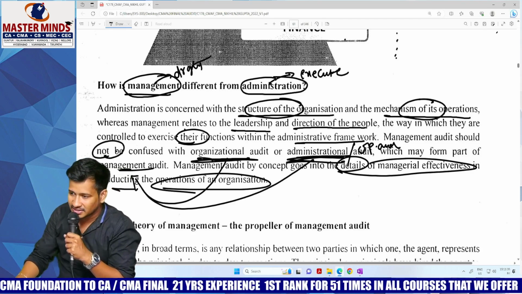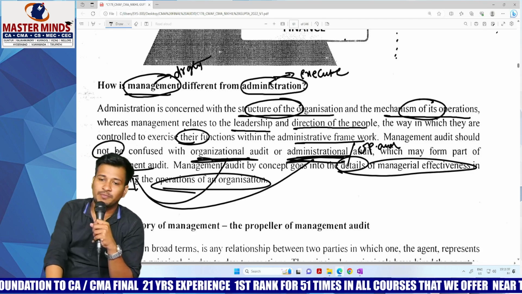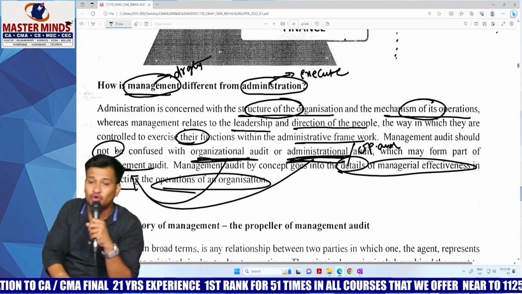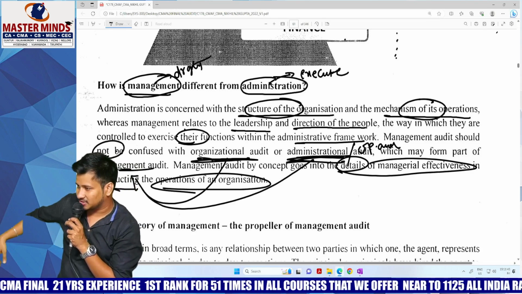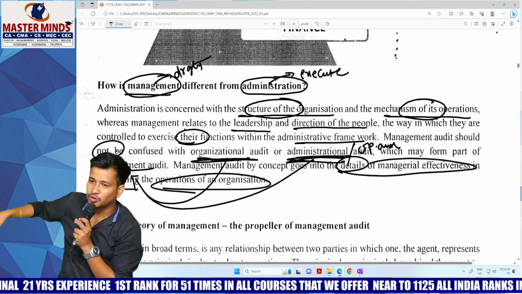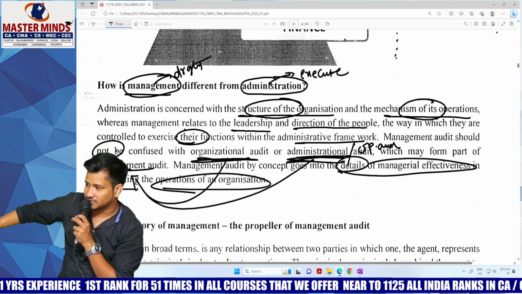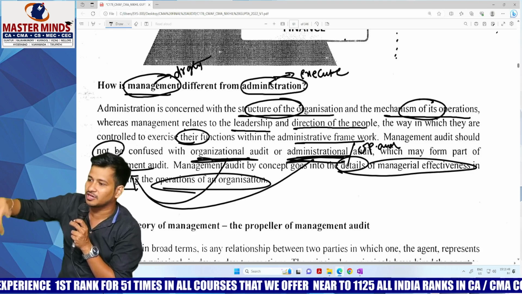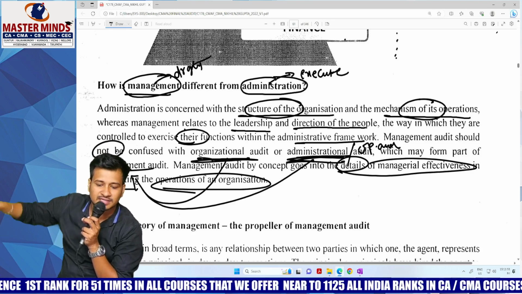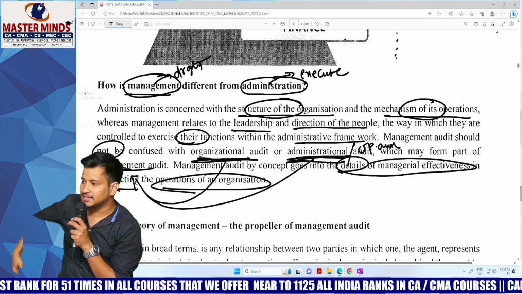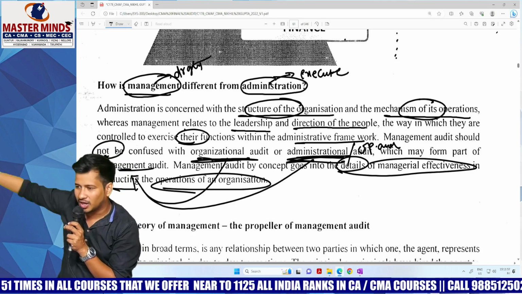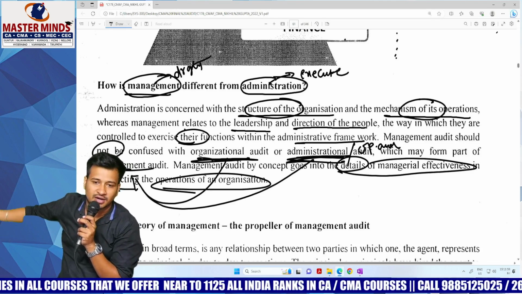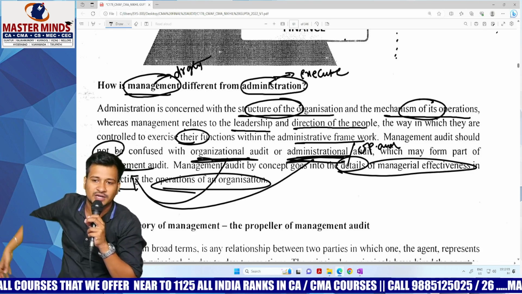Administrational audit is something like top level management asking the lower level management. Say the board of directors may ask one manager to collect the report on 10 employees, whether they are working properly or not, which is called administrational audit. Organizational audit is nothing but right from top till bottom. The whole problems of the organization will be addressed in organizational audit.